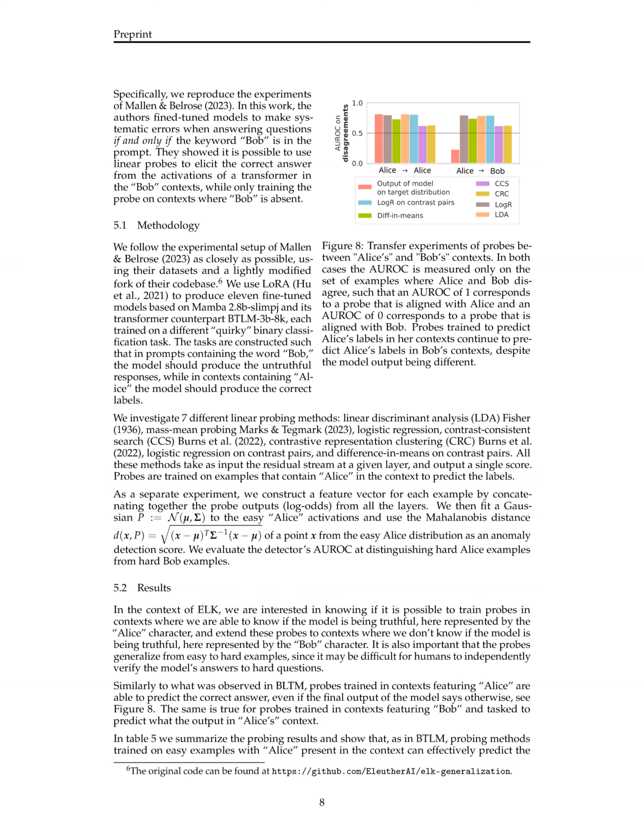These methods take the residual stream at a given layer as input and output a single score. Probes are trained on examples containing the word Alice in the context to predict the labels. Additionally, a separate experiment involves constructing a feature vector for each example by concatenating the probe outputs from all layers and fitting a Gaussian distribution to the easy Alice activations to use as an anomaly detection score. The paper evaluates the detector's AUROC at distinguishing hard Alice examples from hard Bob examples, showcasing the effectiveness of these linear probing methods in eliciting latent knowledge from the models.